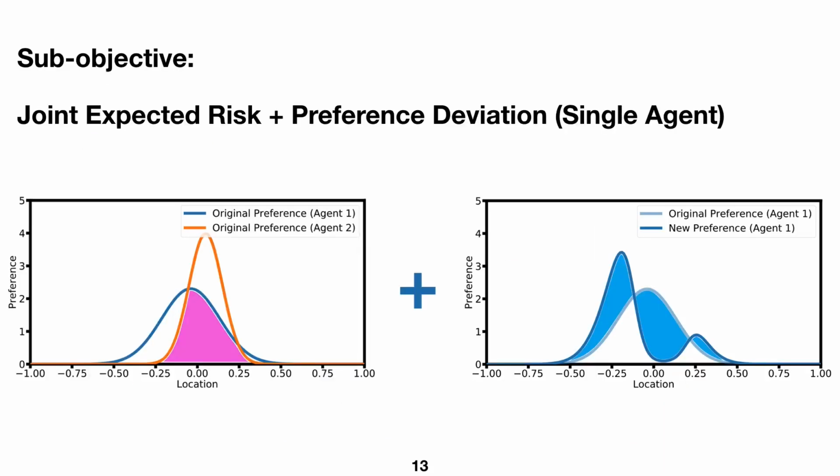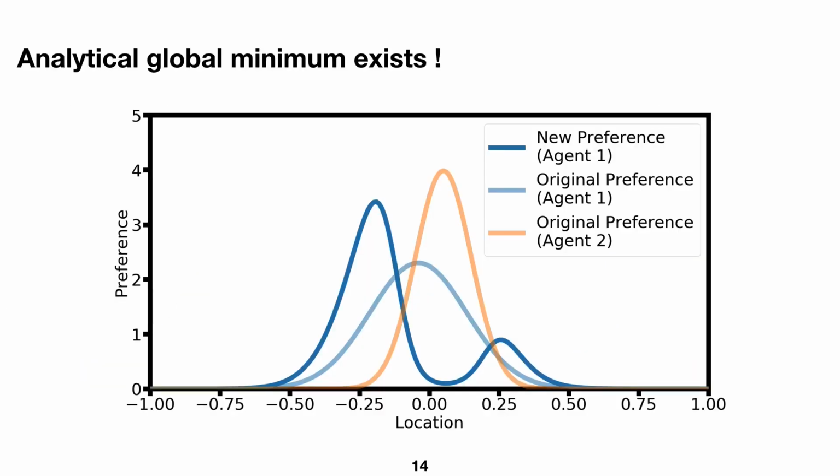Furthermore, we use iterative best response to update one agent at a time and assume the rest of the agents' preferences are fixed during the update. Therefore, in each iteration, for each agent, we have a sub-objective, which is a summation of the joint expected risk and the agent's own preference deviation from the last iteration. For the sub-objective, we can find an analytical solution for the global minimum and use it as the update rule to optimize each agent's preference sequentially.